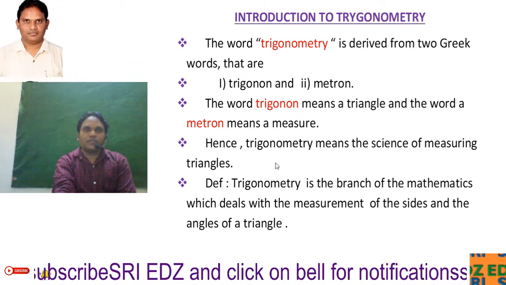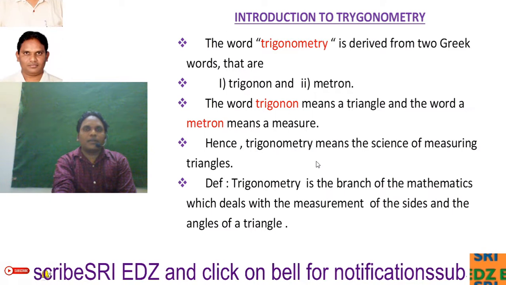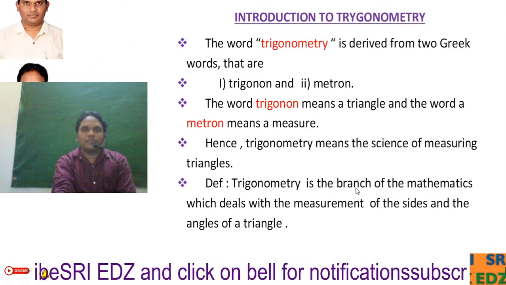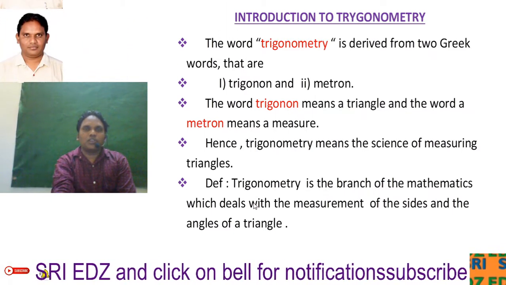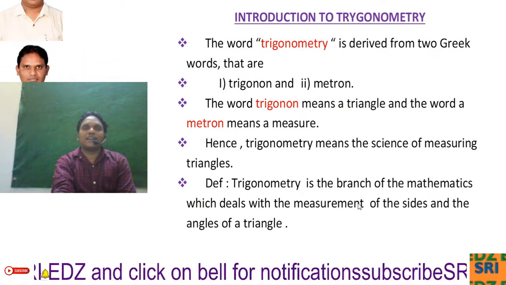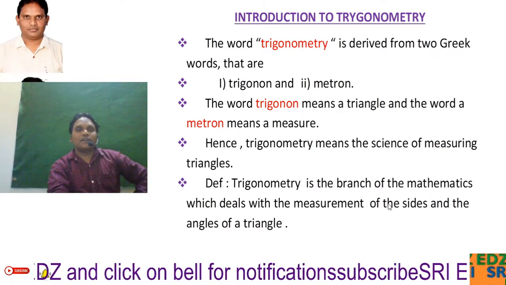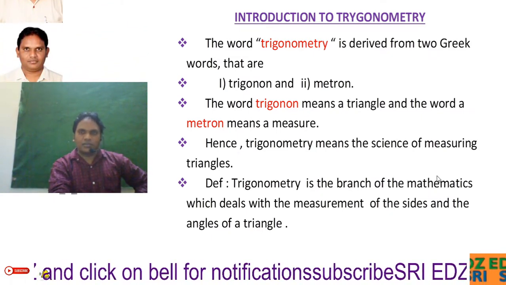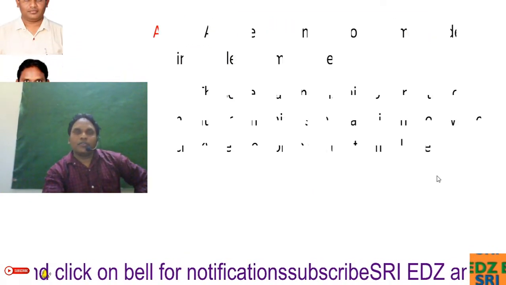The definition of trigonometry is: trigonometry is a branch of mathematics which deals with the measurement of sides and angles of a triangle. This is about trigonometry.